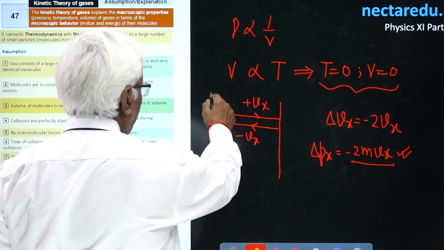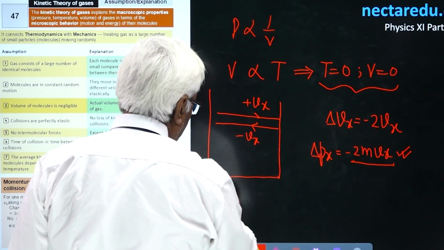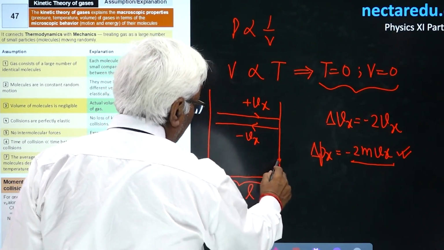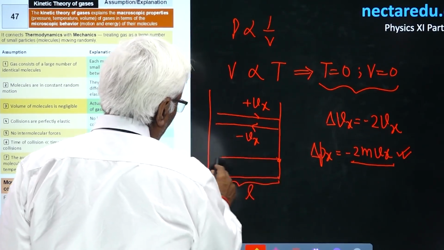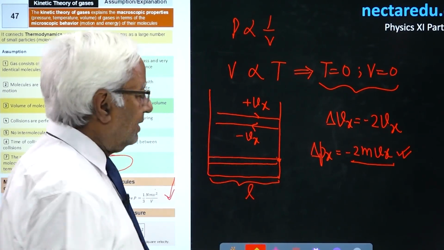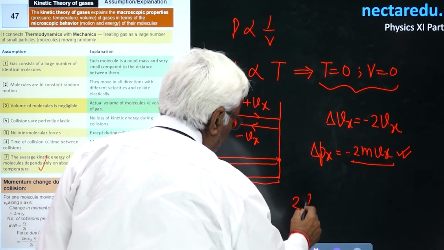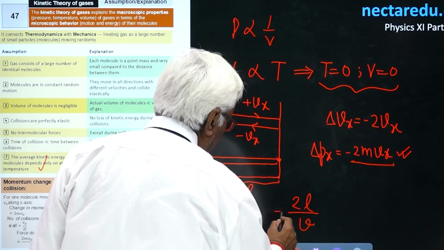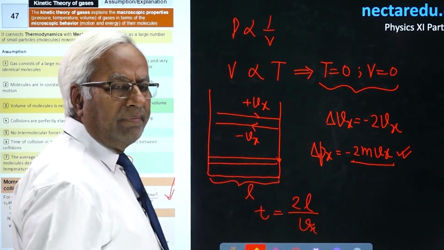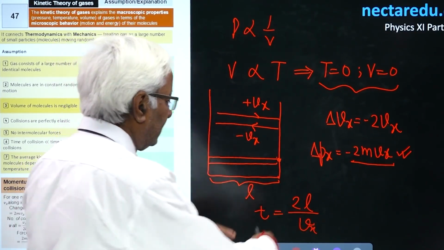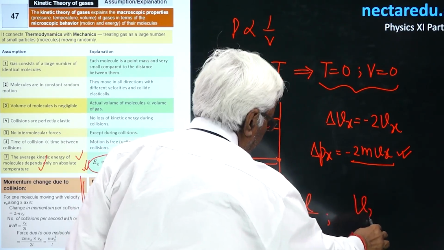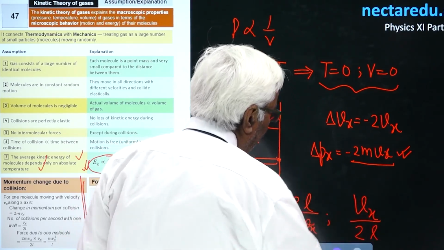Now, suppose the width of the container is L. Once it collides, it will go and come back, so the distance will be 2L, and the time taken will be 2L upon Vx. This is the time taken for one collision. So the number of collisions per second will be just the reverse of it, that is Vx upon 2L.